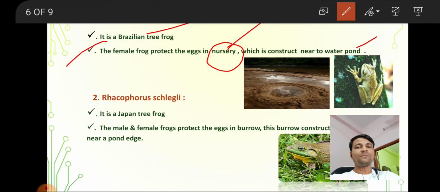Okay, next, the second frog, Rhacophorus schlegelii. It is a Japan tree frog.